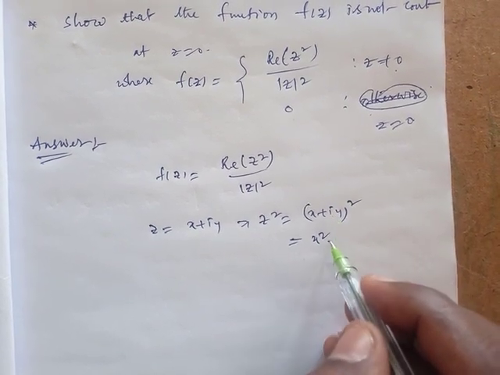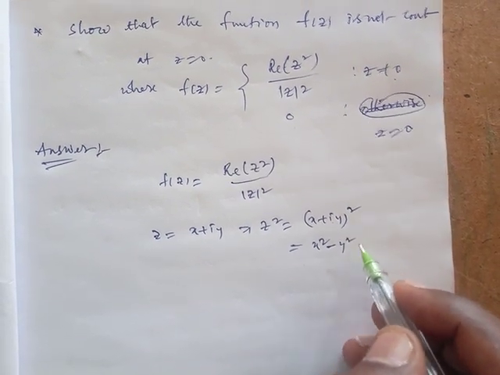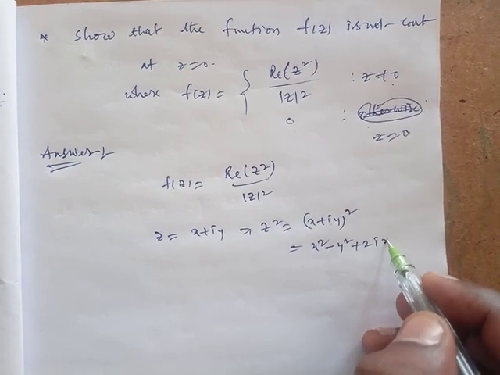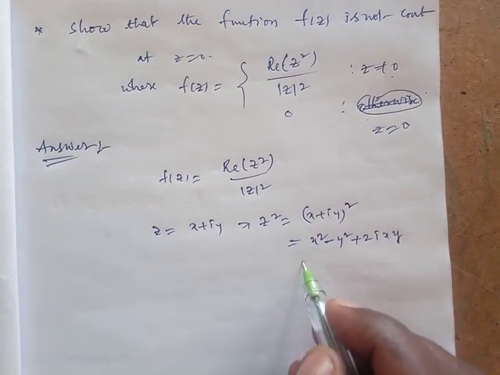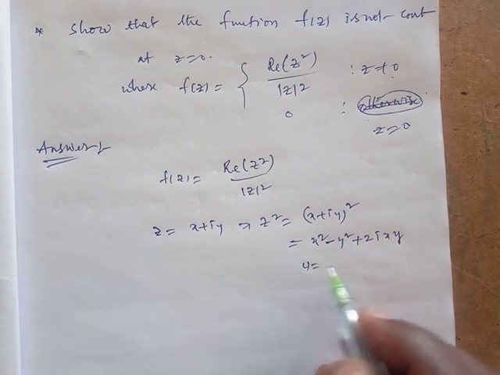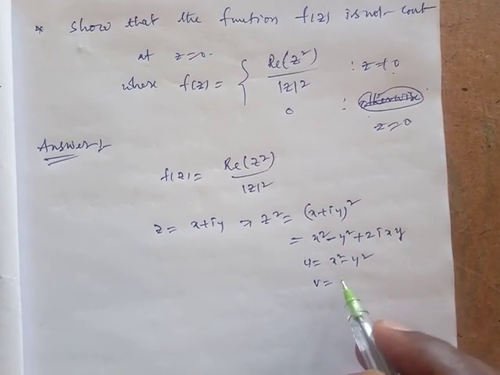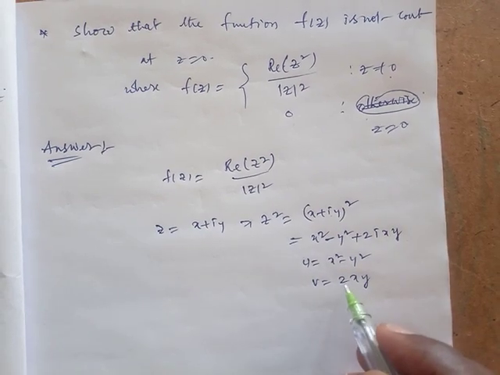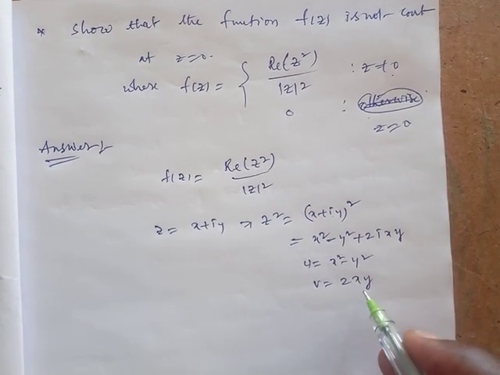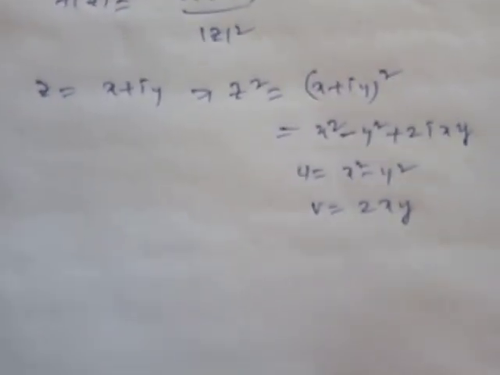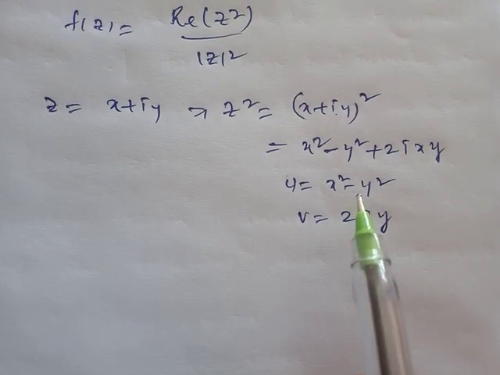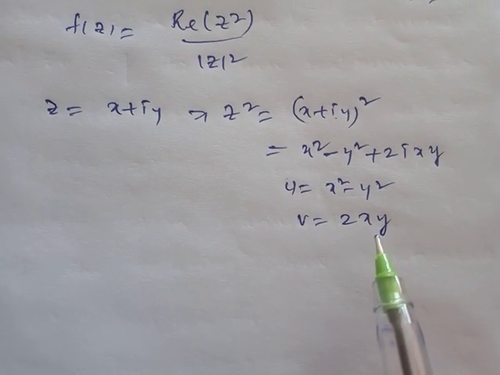I square value is minus 1, so we get x square minus y square plus 2i xy. Here the real part is u equal to x square minus y square, and v is the imaginary part, that value is 2xy, not i. The i coefficient is the imaginary part. So u equals x square minus y square, v equals 2xy.